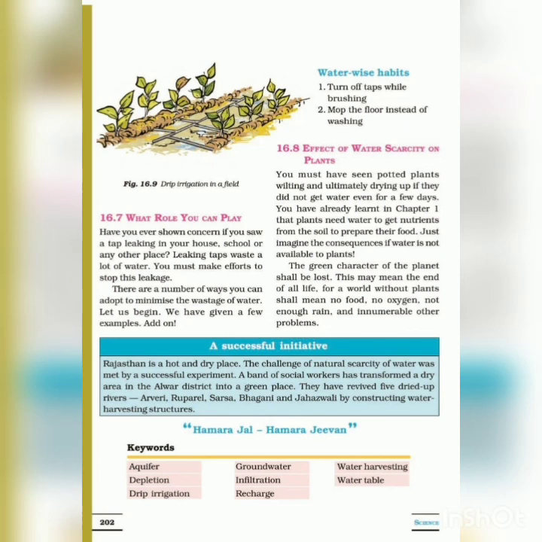Next one is distribution of water on earth. About three-fourths of earth's surface is covered by water, but most of the water is saline water. Saline water means salt water. Now we can do an activity on the total level of water present on our earth. Total water on the earth is a bucket full of water.